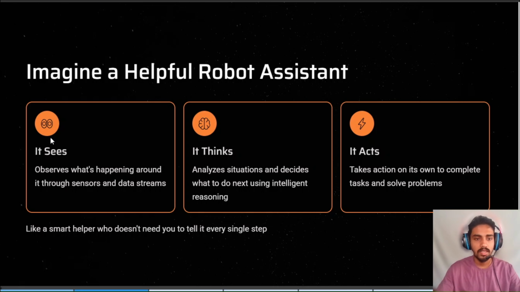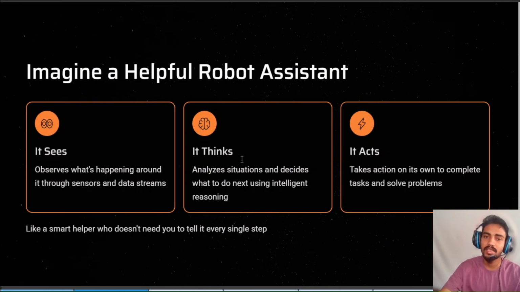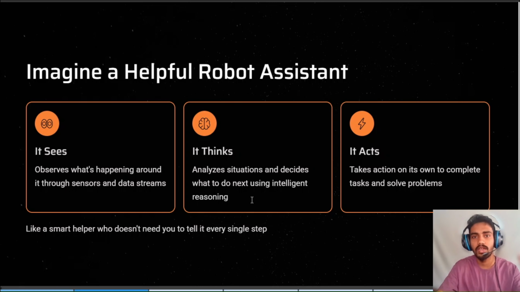So you can see it senses its environment using data, sensors, etc. It analyzes and decides using its reasoning, and then it acts on its own without human intervention. It can be imagined as an intern who helps you in anything and everything, and it also has a good level of intelligence and is smart enough to understand what you say to it in simple language. You don't have to use coding, you don't have to use anything else. You just tell it what to do in English, and it does.